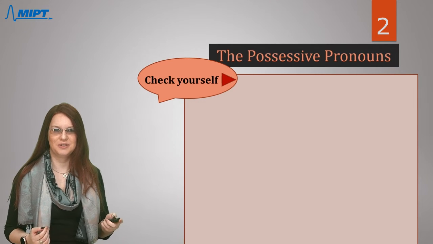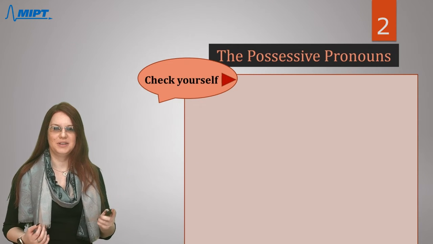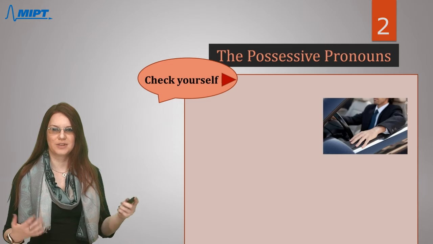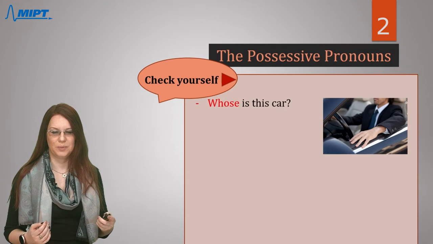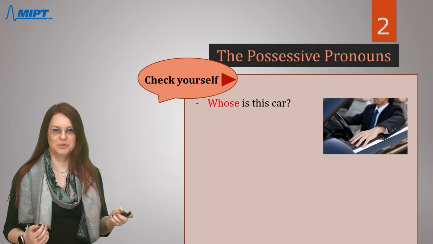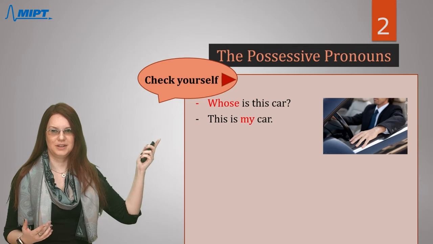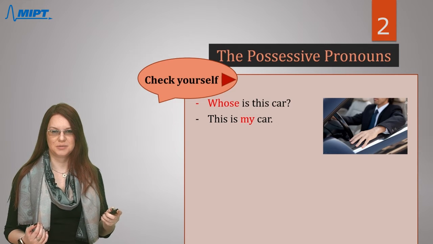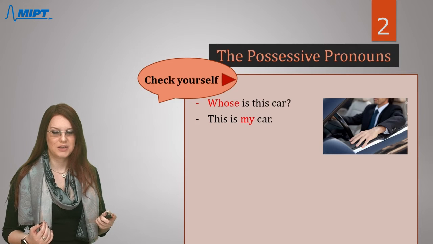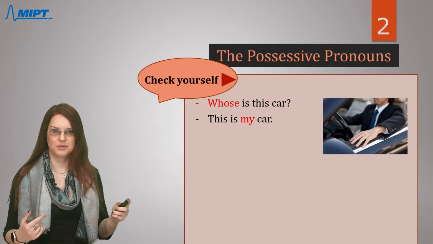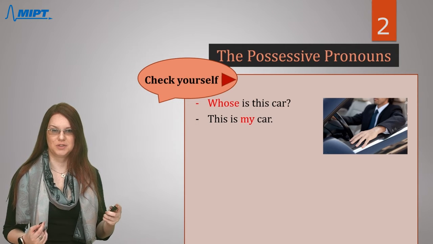Let's check yourself, like a summary. What could we learn today? So, for example, I want to ask this question: whose is this car? In English it will sound like this is my car. And how can we say it in Russian? So let's think logically. First, you need to think which noun you should use to describe this picture.